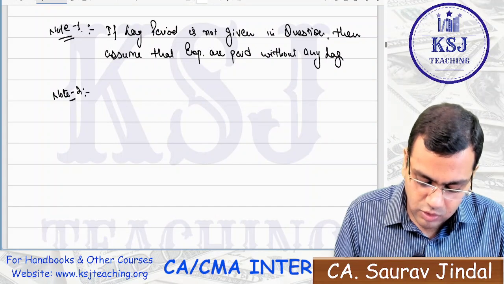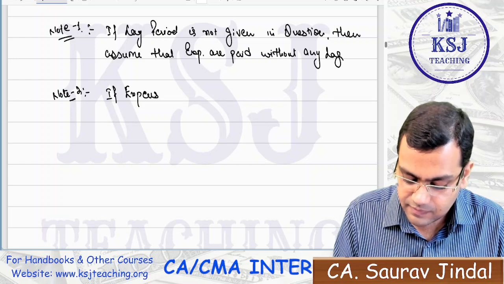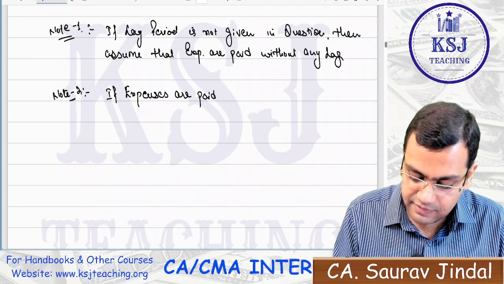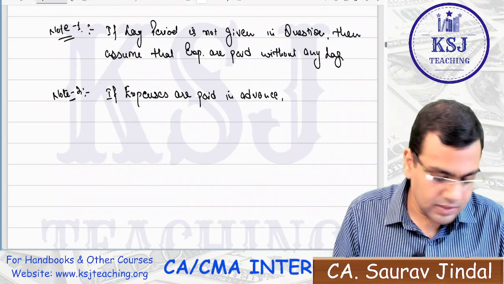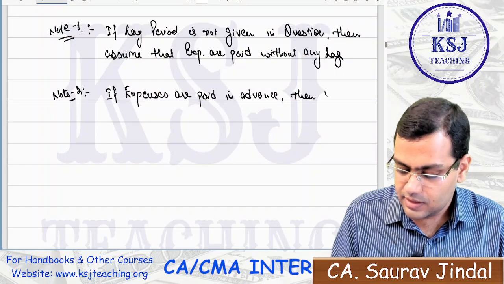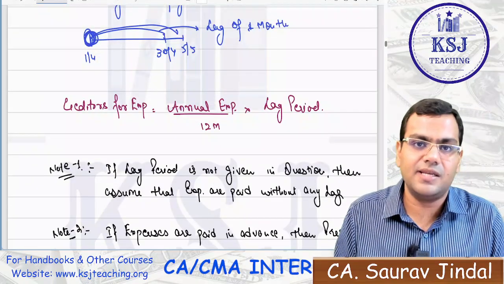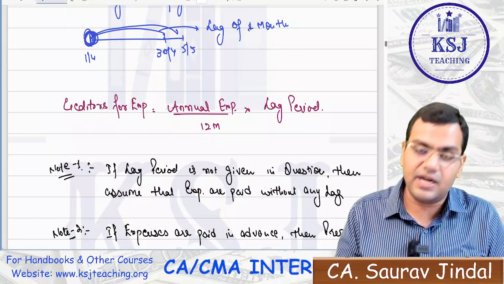Secondly, note 2 says that if expenses are paid in advance, then prepaid expenses, the calculation will remain same, sir. If he says they are paid 1 month in advance, in that case the period will be 1 month.